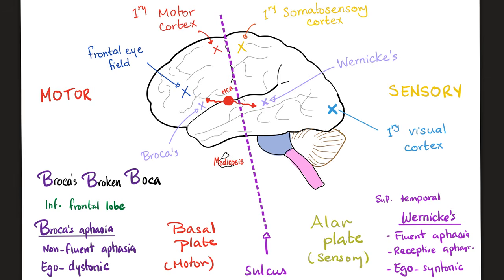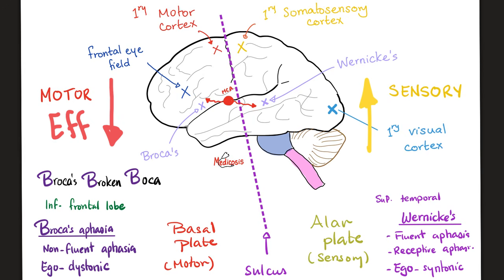If you are motor, then you are efferent and descending. What does efferent mean? It means that you will start in the brain and go somewhere else, such as to your biceps or triceps or quadriceps muscles. So motor is descending, efferent, and anterior, in front of the line. On the other hand, sensory is ascending, okay? Which means afferent. It starts somewhere else, such as your fingertips when you feel something, and these sensations will travel up until they end up in the brain behind the line. I repeat, anterior is mostly motor, posterior is mostly sensory.